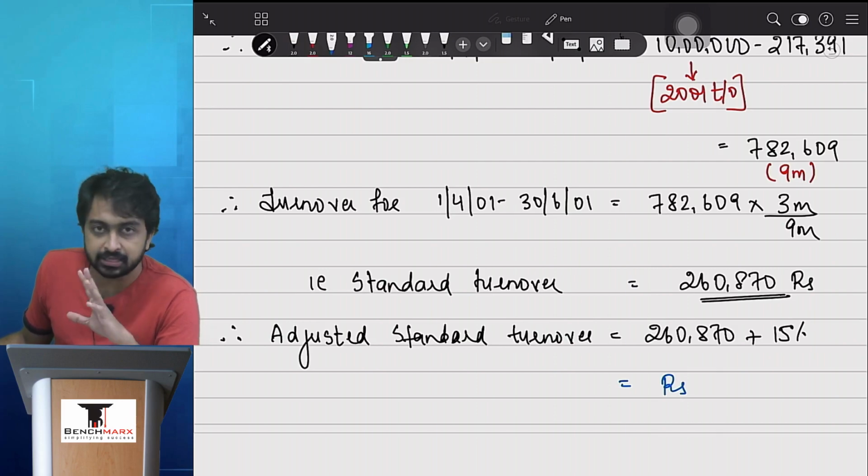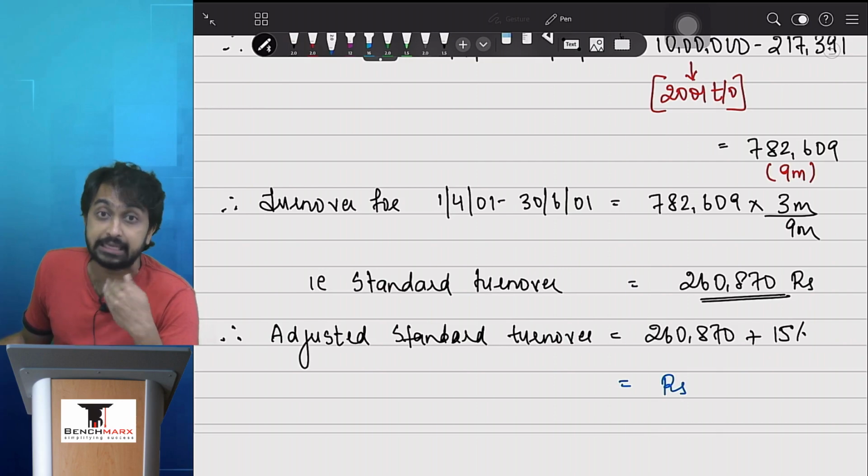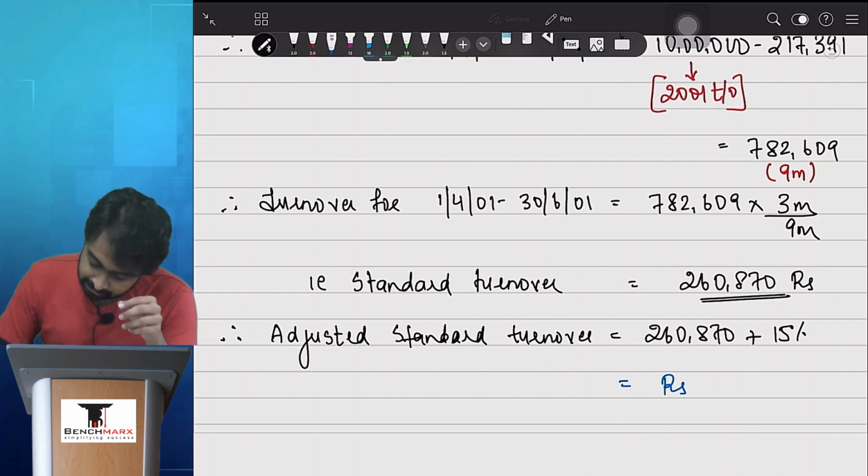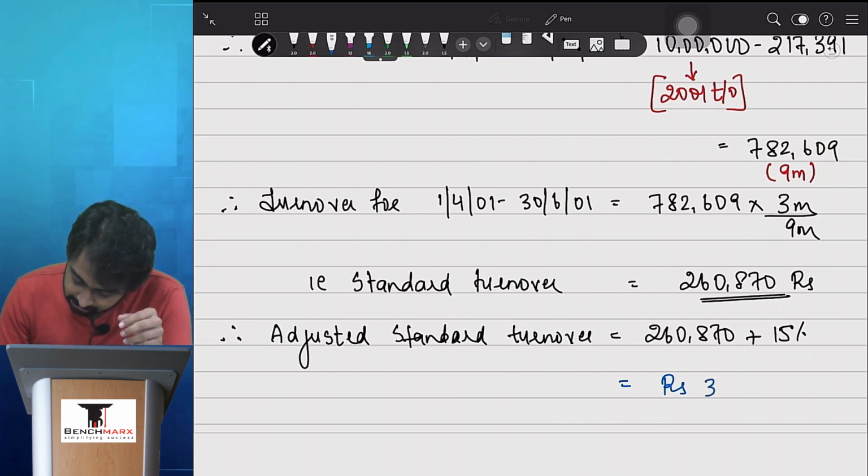What we have found is the standard turnover, but what we need is standard turnover adjusted for the trend of 15%. 3 lakh. So 3 lakh.